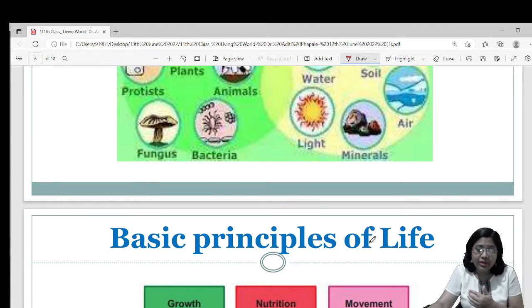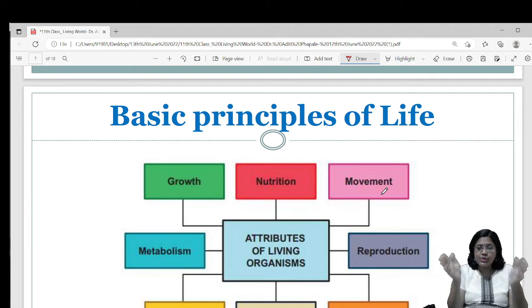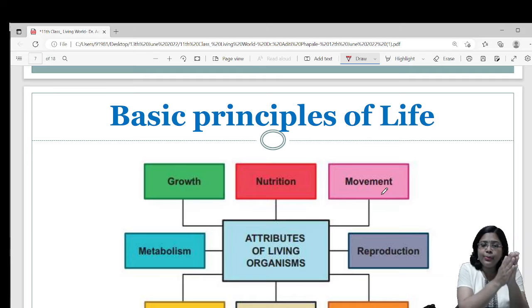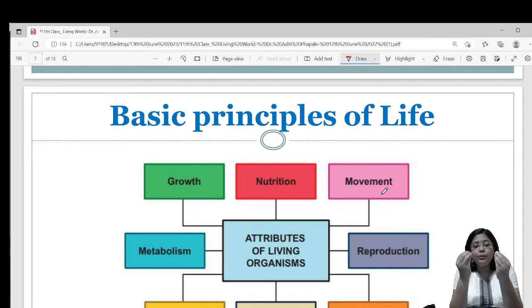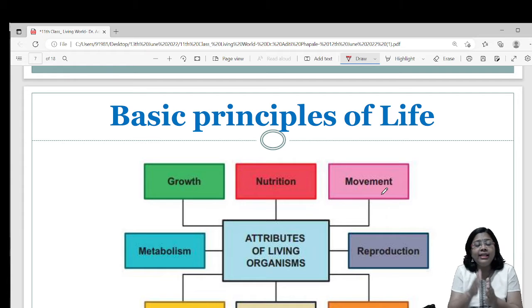Together they make the world. Correct? Now this topic, living world, has been divided into two parts. The first part is basic principles of life. These are the principles with the help of which we can say that certain things are living and certain things are non-living. And the second part of this chapter is taxonomical aids. We'll talk about it in the next lecture or next presentation.